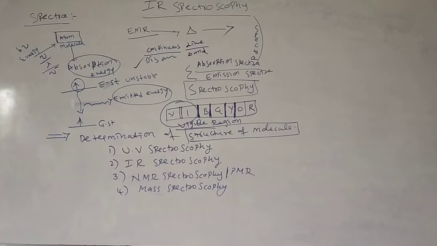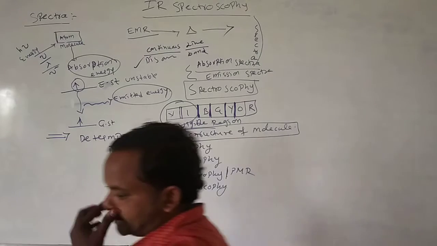Second one, IR spectroscopy, infrared spectroscopy. Third one, NMR spectroscopy. NMR means nuclear magnetic resonance spectroscopy. PMR means proton magnetic resonance spectroscopy. Mass spectroscopy. These are the important spectroscopies.